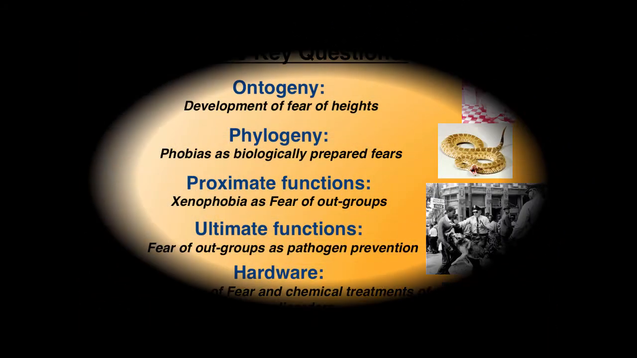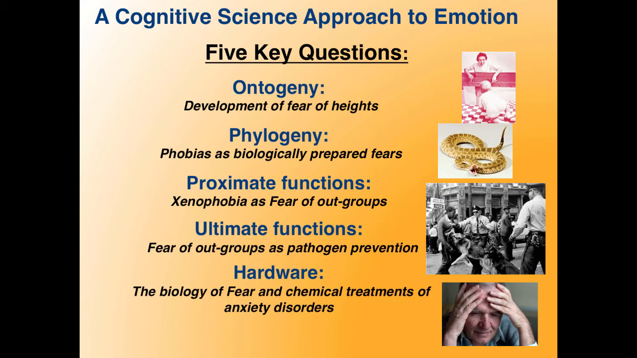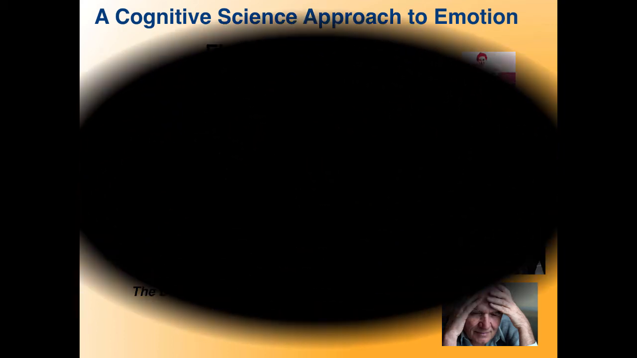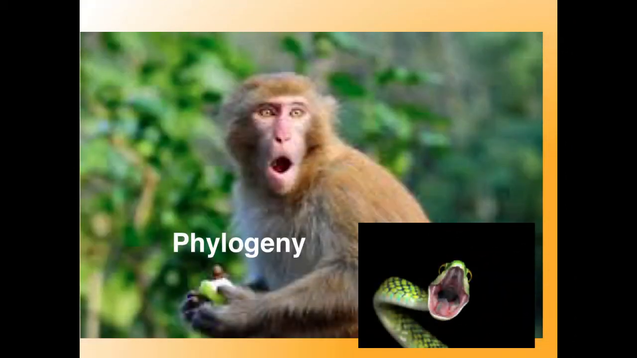We'll turn now to the question of phylogeny and examine how phobias can be considered biologically prepared evolved fears. It has long been known that many adult primate species exhibit a marked fear of snakes. The question of phylogeny might ask whether fear of snakes is an evolved adaptation or whether it's a byproduct of a more general social learning mechanism that allows a primate to learn to fear any object that it observes another member of its species displaying fear towards.